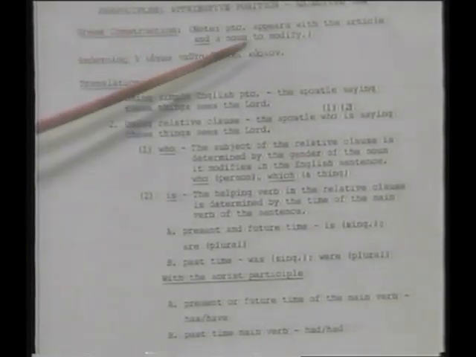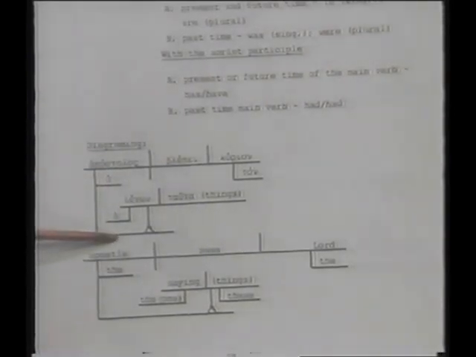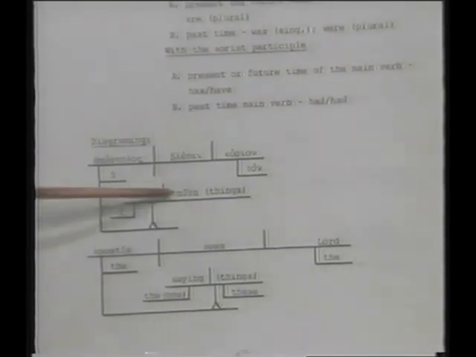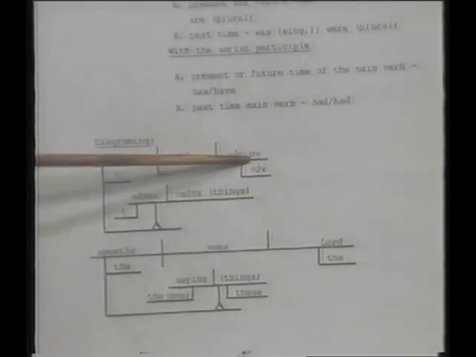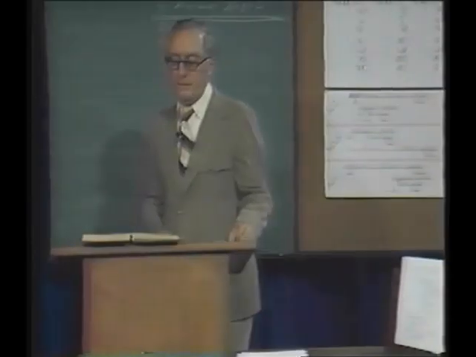In this sentence, the main verb is present, therefore we're using is. Now you see this in the diagram. We diagrammed the participle under apostolos because it agrees with it, it modifies it, being an attributive participle modifying this noun. So it's the apostle who is saying these things sees the Lord, or as you see the English diagram there. So that's how you handle the adjective use. That's probably the easier one.